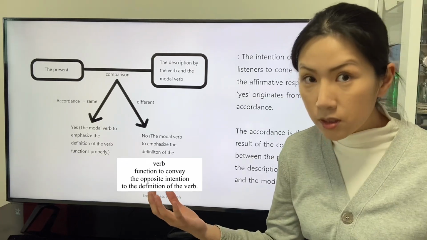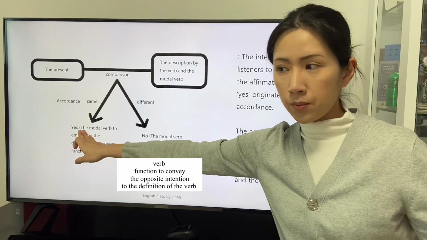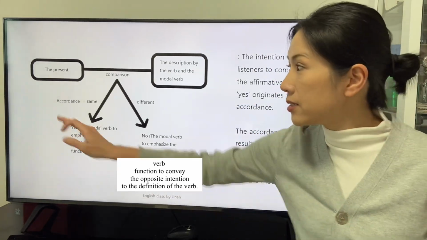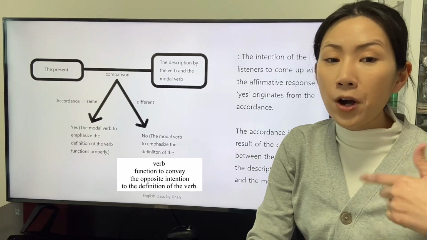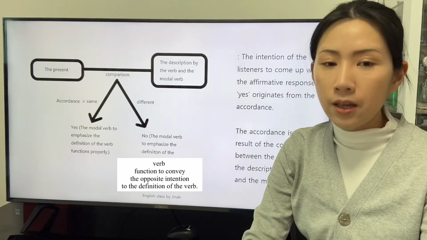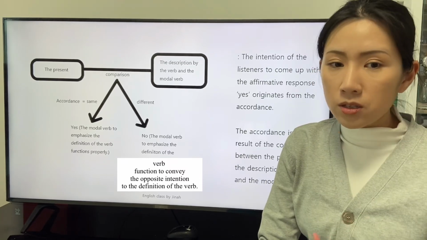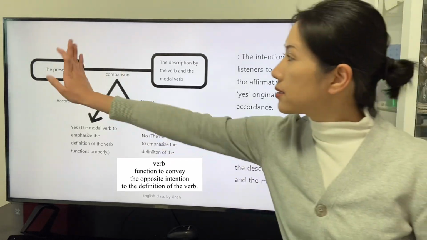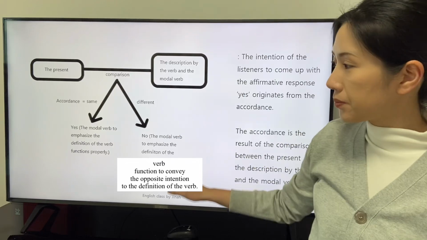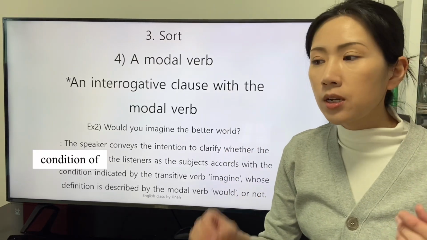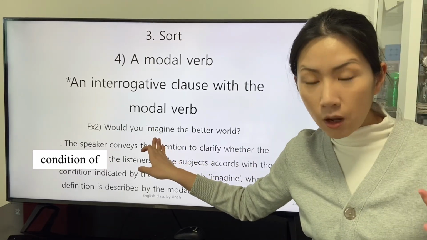We figure out what the answer yes means. The response yes means the accordance. The intention of the listeners to come up with the affirmative response yes originates from the accordance. The accordance is the result of the comparison between the present and the description by the verb and the modal verb. Let's study the interrogative clause with the modal verb to assume the definition of the verb.